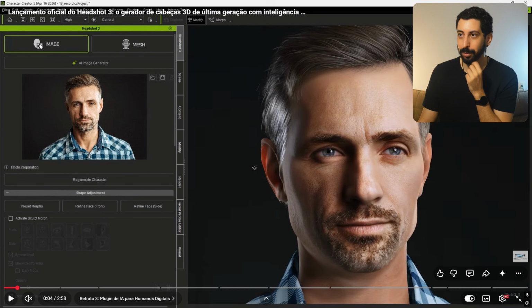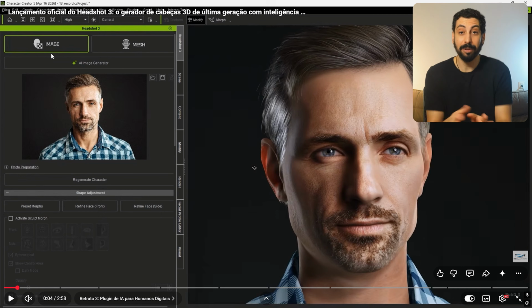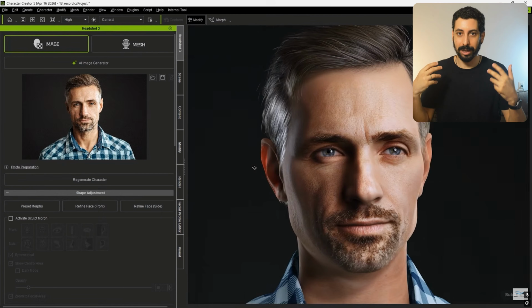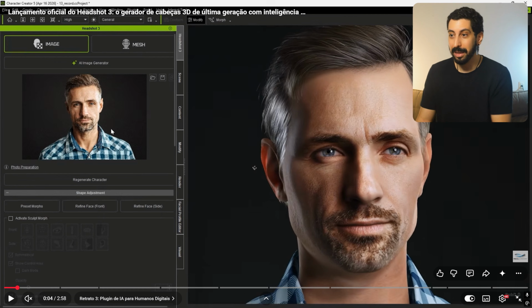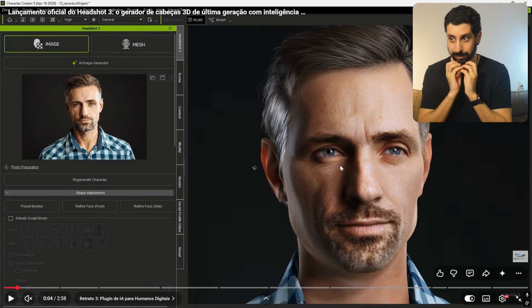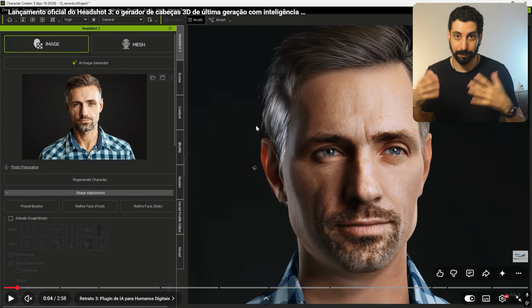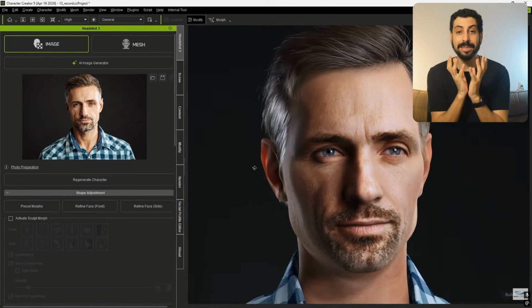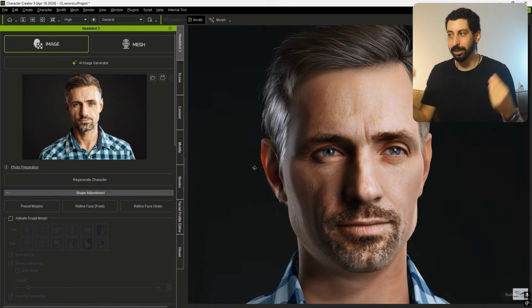Well, here we have the image. In Headshot, we have image and mesh. It can generate from any image you provide of a character. Like in this case right here. He put in this image, and it generated the face part, the face. The clothes here were added later, okay? And also from the mesh. This means you can upload even a full body mesh, but it will base itself on the face, on the head part, to build this full body character of yours.